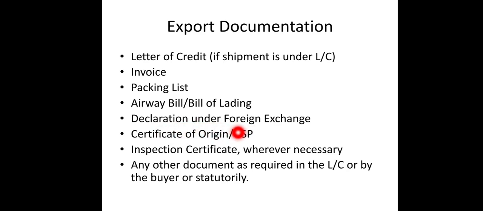Supposing you are exporting to the US, they will ask for the certificate of origin from the government of India, which you have got from the government of India. When you produce that certificate, they will put the tax according to what has to be applied for India. Supposing you are importing from, for example, Sri Lanka, then you have to produce to the government the certificate of origin of the product, from the country in which it is manufactured. That will help them to identify the amount of import tax that has to be put on the goods.